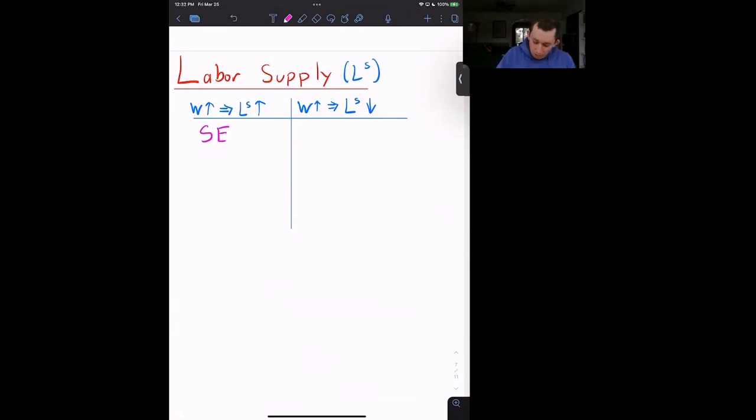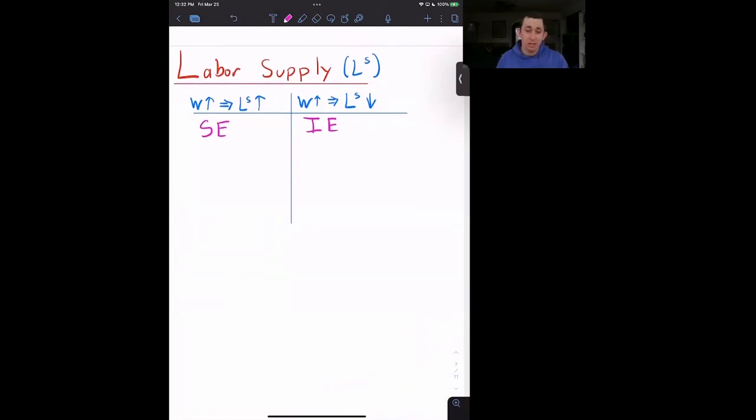If Bill wants to work less when the wage goes up, that's what we call the income effect, because maybe Bill's quite happy with the number of coconuts that he gets every day. So now if the wage goes up, he can work fewer hours and still get that same number of coconuts. So what we generally assume is that the substitution effect is greater than the income effect, which means that as the wage goes up, Bill's labor supply will also go up.